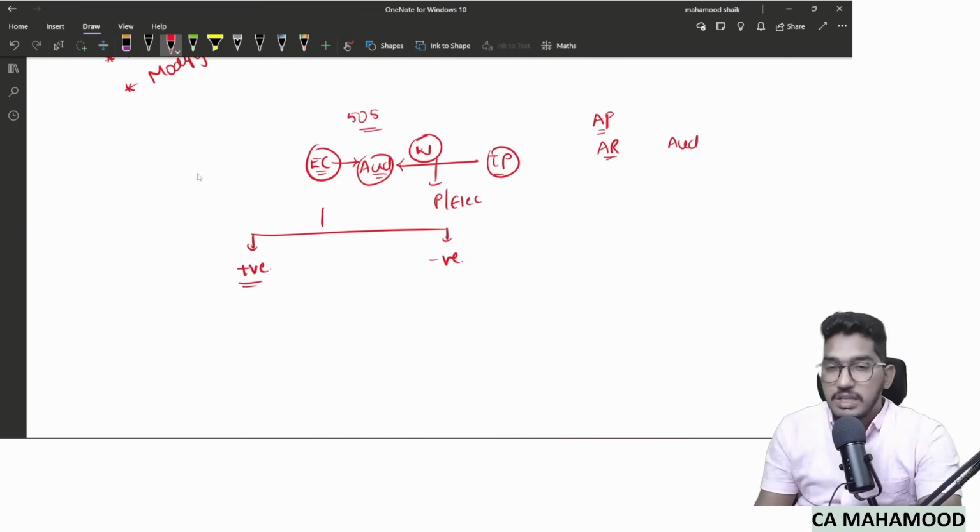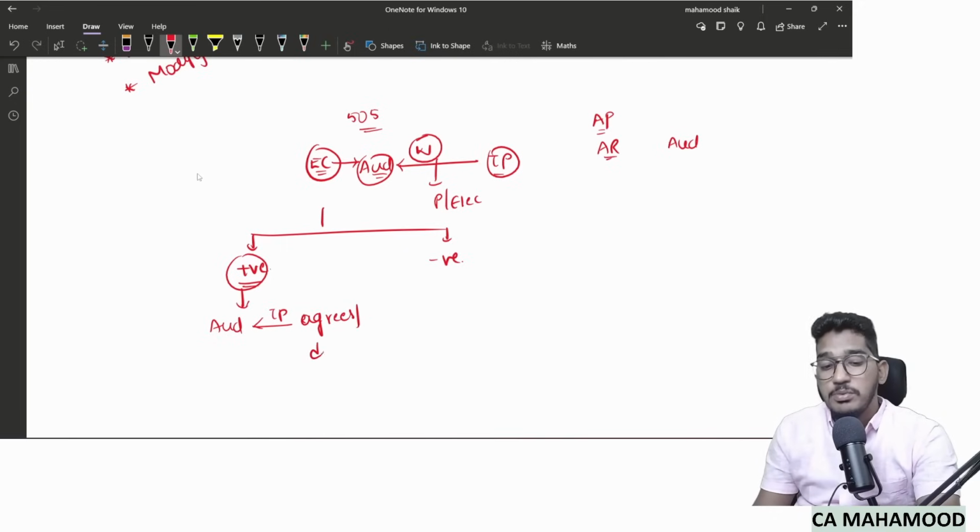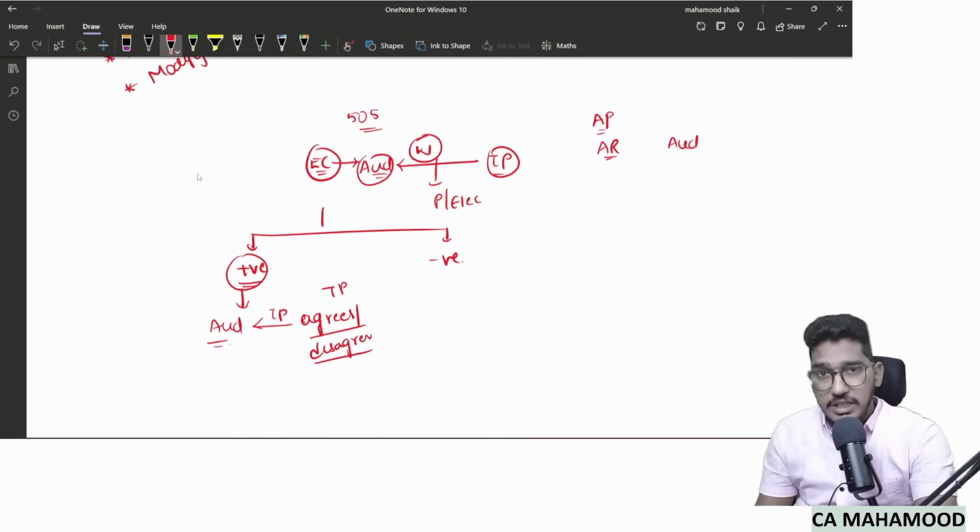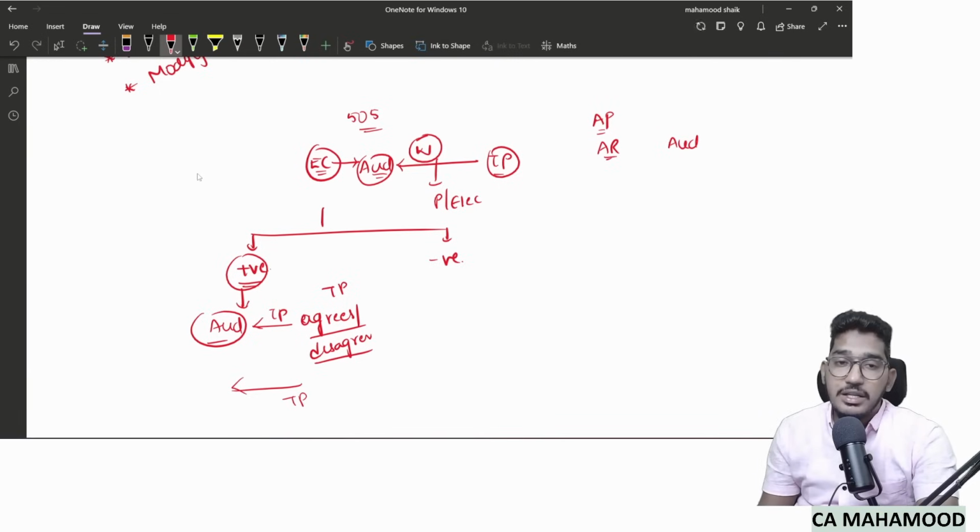Now, what is positive confirmation request? Positive confirmation request refers to such a confirmation request where the auditor will expect a third party to respond, either agreeing or disagreeing with the information provided in the request. Or if the auditor directly asks the information from the third party, that also we call positive confirmation.